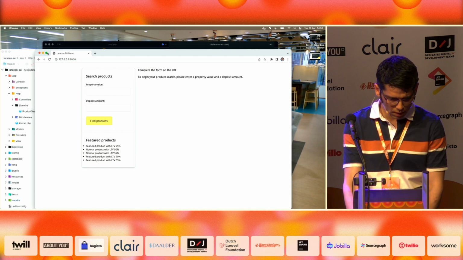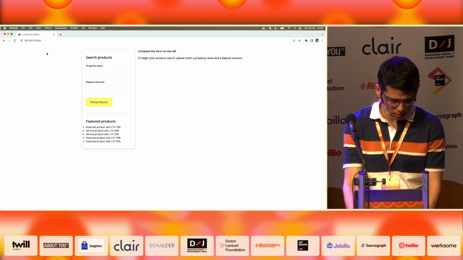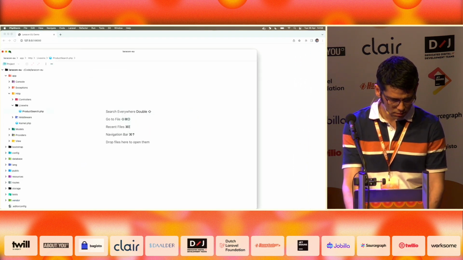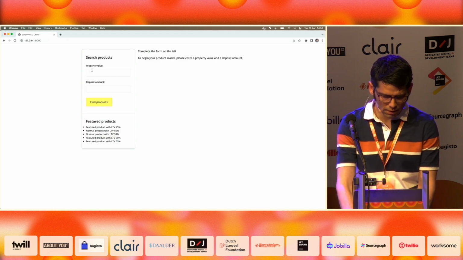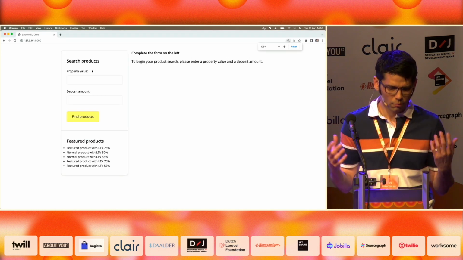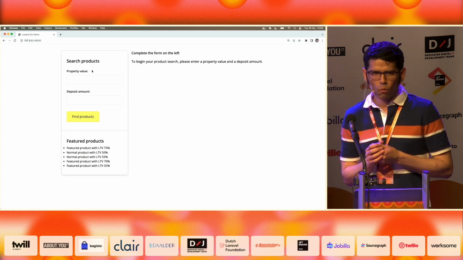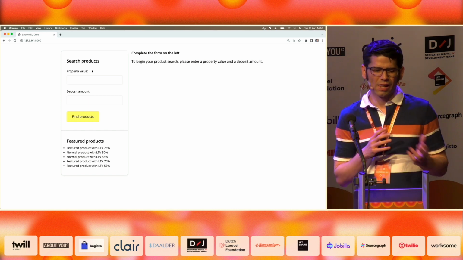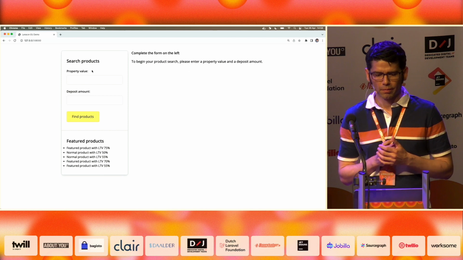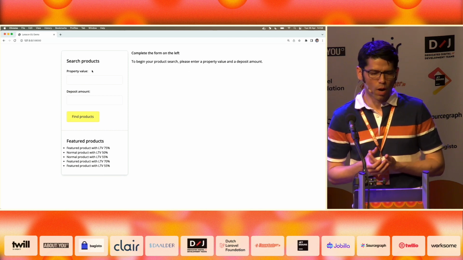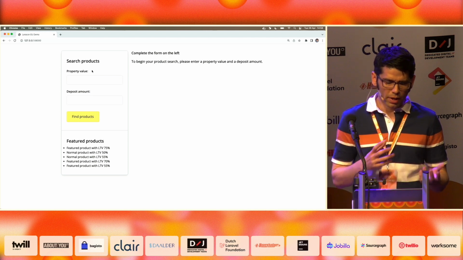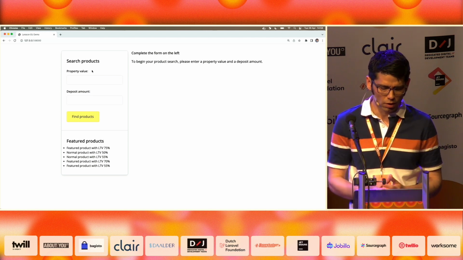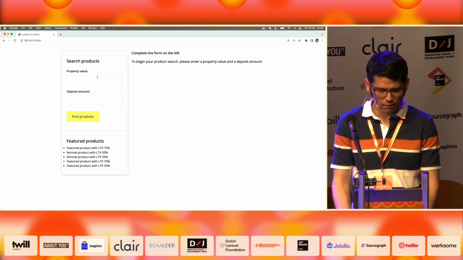I need to maximize this, so give me a second. Yeah. So basically, I have taken this example from what I do at LendInvest. Why? Because I wanted to show you a real-like example, but it's a simplified one, because mortgages are very complex, but it looks like something I would actually work with at LendInvest.